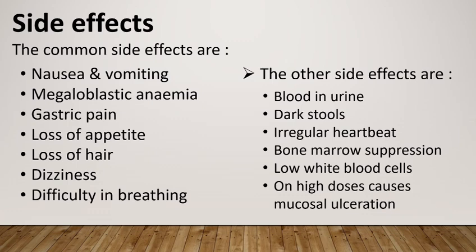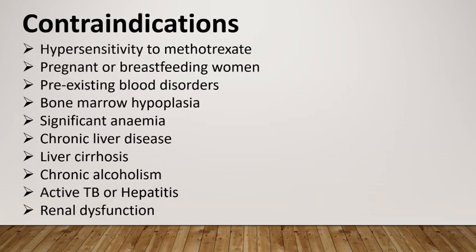Contraindications of methotrexate. Methotrexate is contraindicated in hypersensitivity reactions to this medication. Pregnant women or breastfeeding women should avoid using methotrexate due to the elevated risk of teratogenicity and excretion into the breast milk. Caution is necessary for using methotrexate for patients who have pre-existing blood disorders such as bone marrow hypoplasia, leukopenia, thrombocytopenia, or significant anemia.